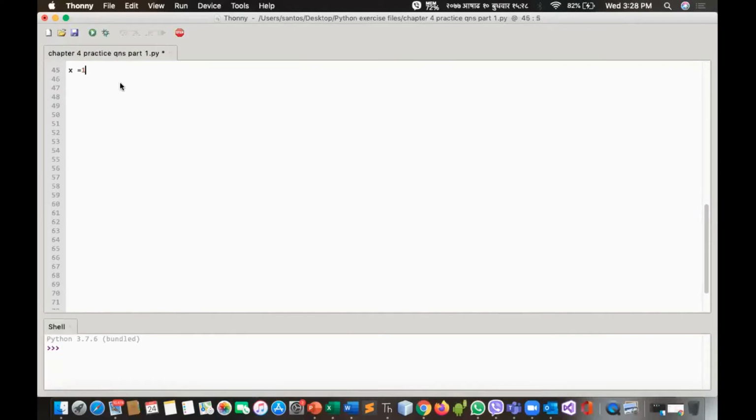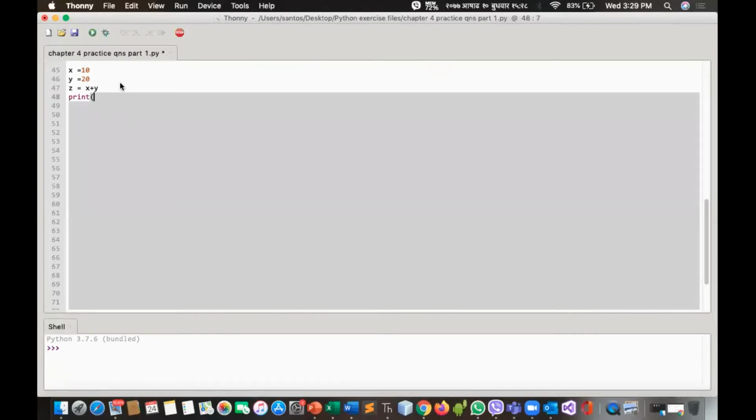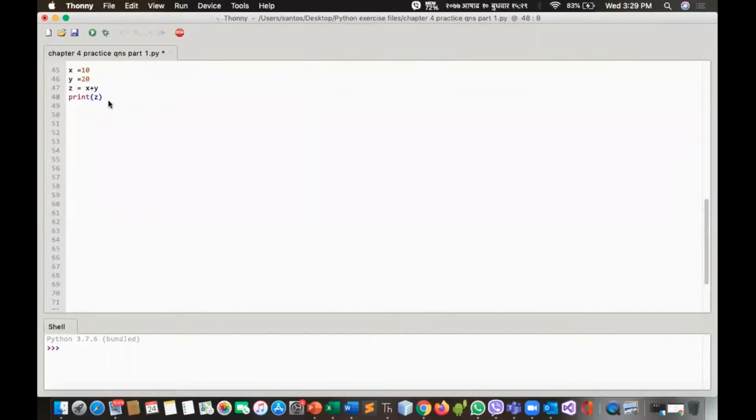X is equals to 10. Then let the value of y be 20. Then let me add these values and store in another variable, that is z. X plus y. Okay. Then I will simply print the value of z, in which the sum of two numbers, that is x and y, has been stored. So this is very, very easy to understand.